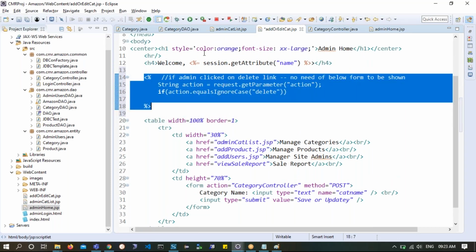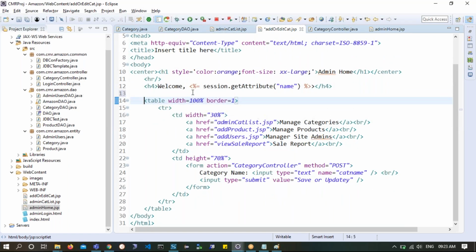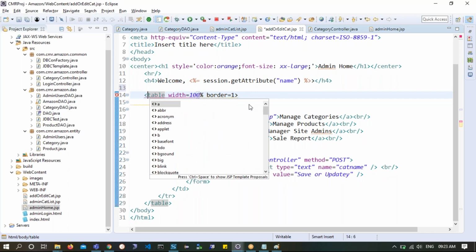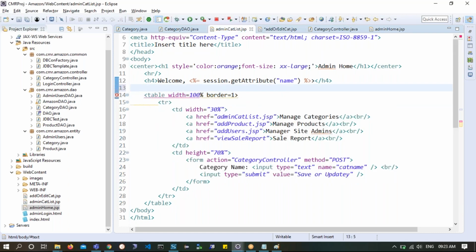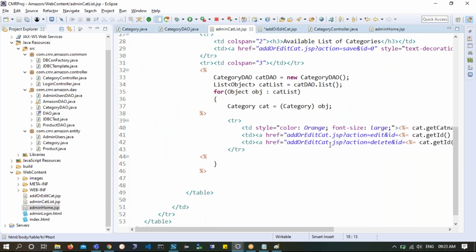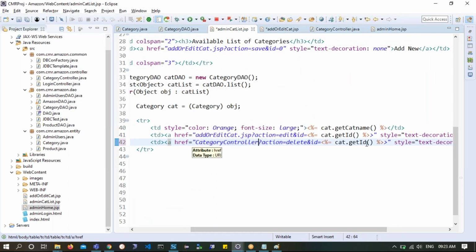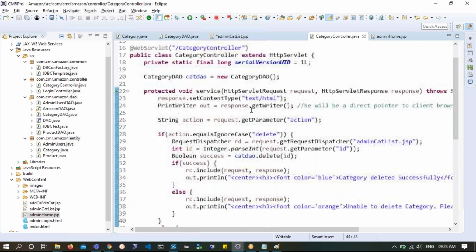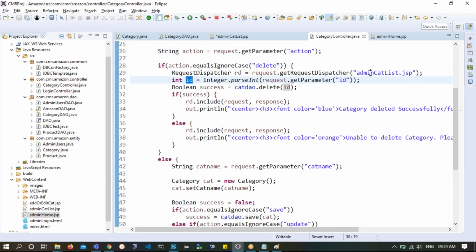Well, you could actually do this directly. So how do I do that, Ram? Well, it is pretty simple. You need not call this JSP page for delete. You could basically call your category controller directly for that action. So instead of calling this JSP page, you could call category controller for this delete, passing action as delete and ID as an ID. So directly the request goes to the service method of category controller, and I take the action first, and if the action is delete, I read the parameter of ID and then take my action.